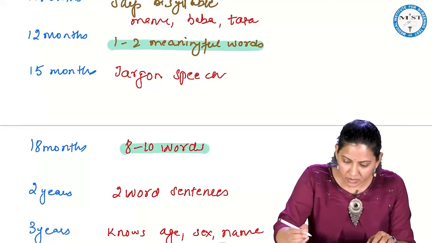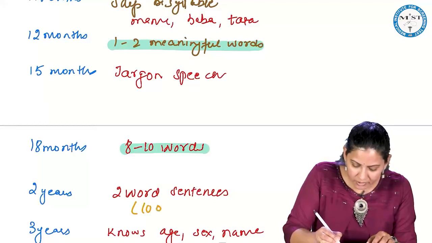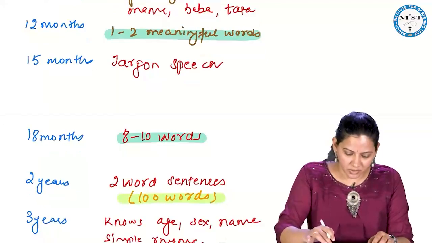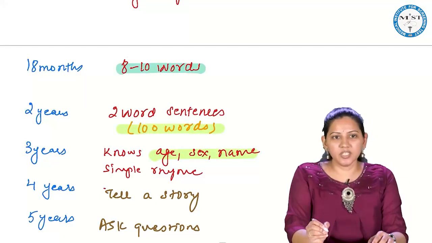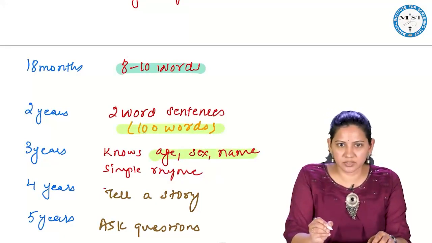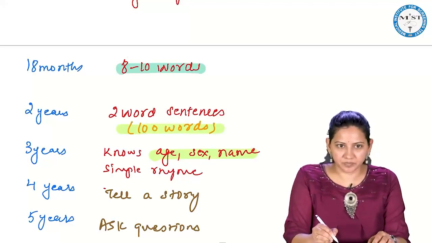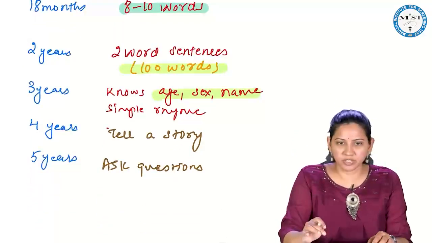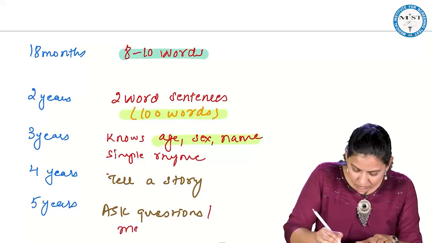And by 2 years you will have a vocabulary of 100 words. Again, that is an important MCQ, 100 words. And they know the sex, age and the name. By 3 years they can sing a simple rhyme. And storytelling is by 4 years, and by 5 years they can ask the questions. Meaning of words.